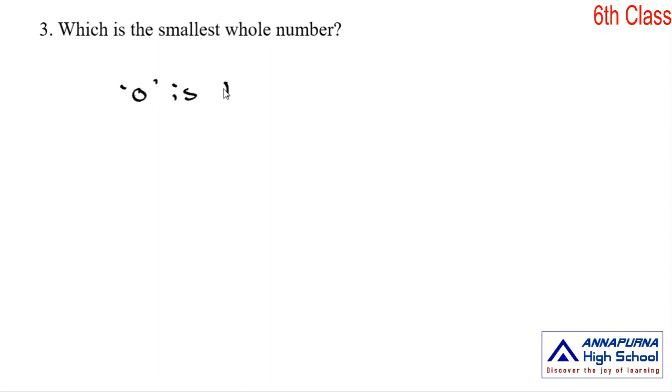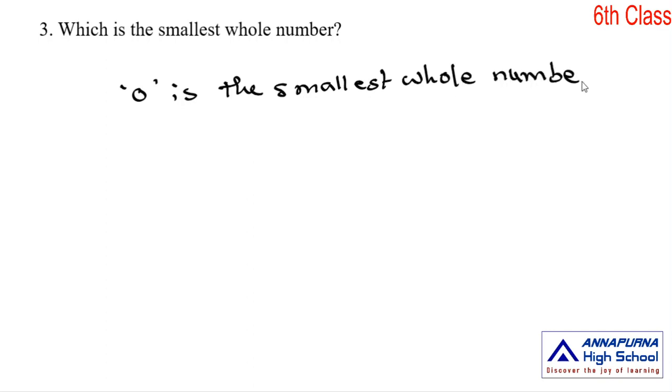Next problem. Which is the smallest whole number? What are whole numbers? Natural numbers along with 0 are called whole numbers. Starting from 0, that is the smallest number. Here 0 is the smallest whole number. 0 is the first and smallest whole number. Next problem.